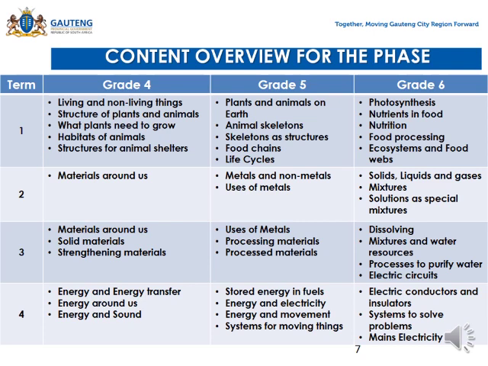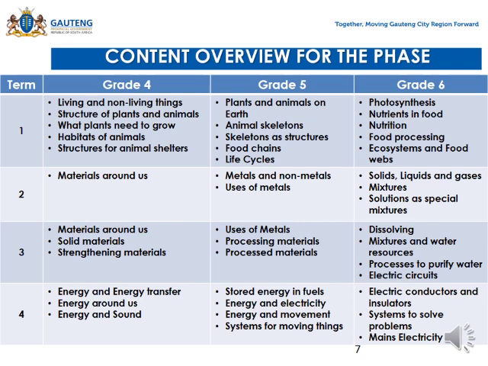Let's look at term 3 and what we have there. In term 3, it's a continuation, since materials around us has got a long content. So that topic spreads from term 2 to term 3. Materials around us in grade 4, and then solid materials. The last topic is strengthening materials.